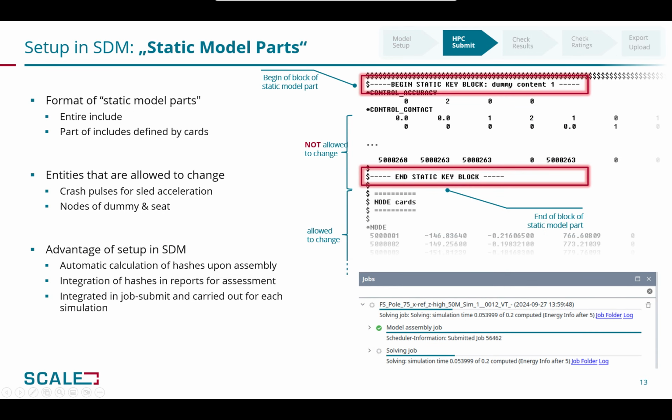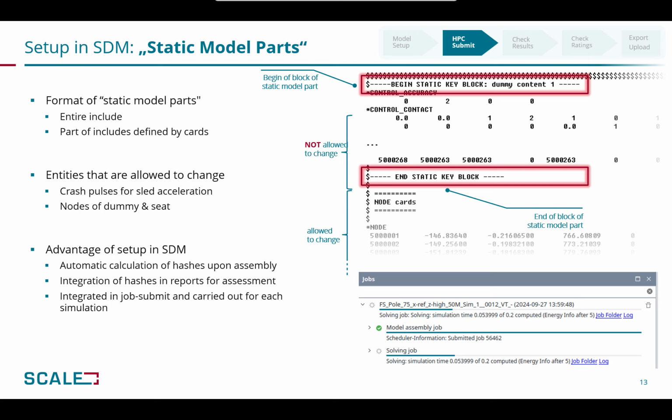The work chain continues with the model assembly and submission to the cluster. In the case of virtual testing for the far-side occupant test, it is crucial to ensure that most of the model parts did not change between the 8 simulations. This is a challenge even without the aspect of malevolent data manipulation.